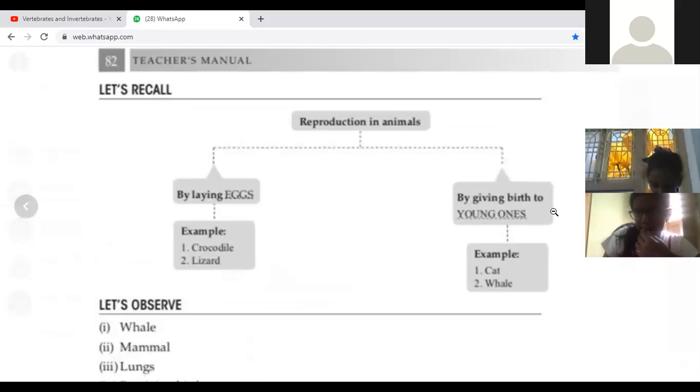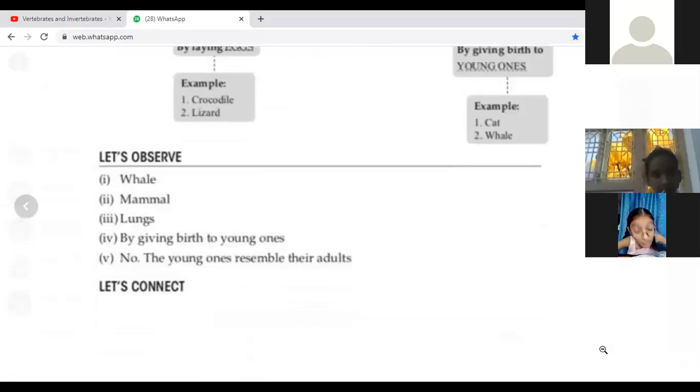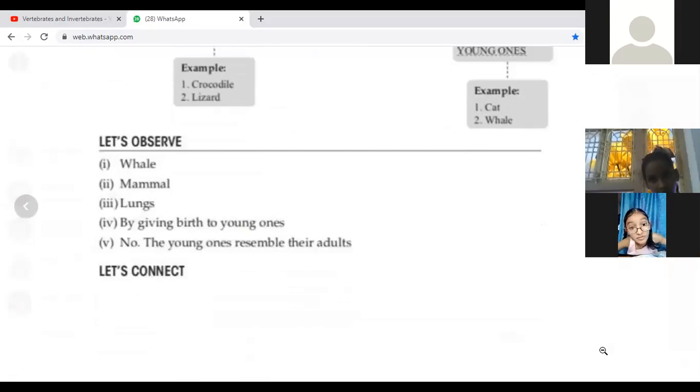Ma'am, can you scroll it some down? I am writing. Wait, first you finish. Let's recall. We'll discuss and then we'll write. Did you finish? Let's recall, all of you. Ma'am, can you move some up?